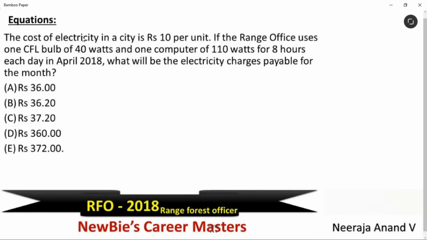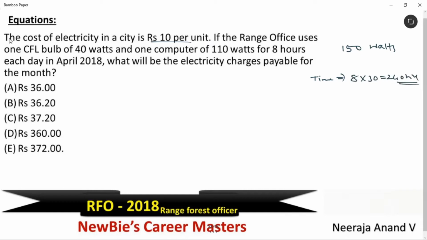Next question is, the cost of electricity in a city is rupees 10 per unit. If the range office uses one CFL bulb of 40 watts and one computer of 110 watts for 8 hours each day in April 2018, what will be the electricity charge payable for the month? Total how many watts they are using? Here 40 and here 110. We get 150 watts. Okay, how many hours? See, every day 8 hours. Come to April month. April month we have 30 days. So total time, 8 into 30, that is 240 hours.